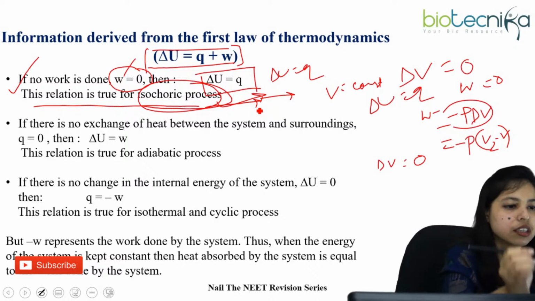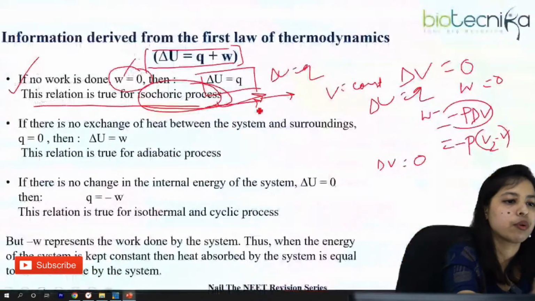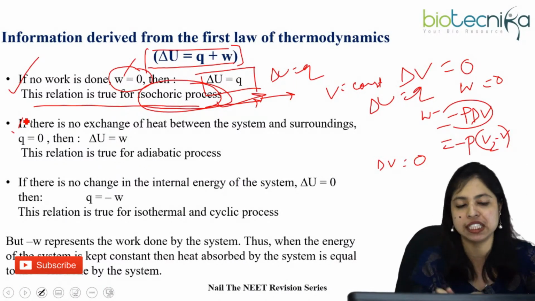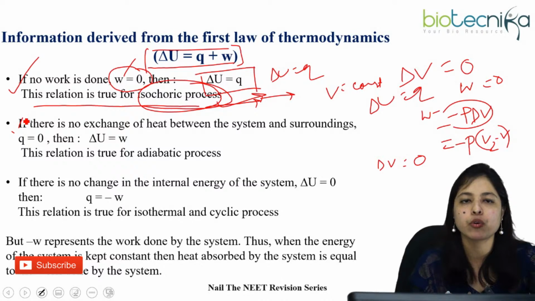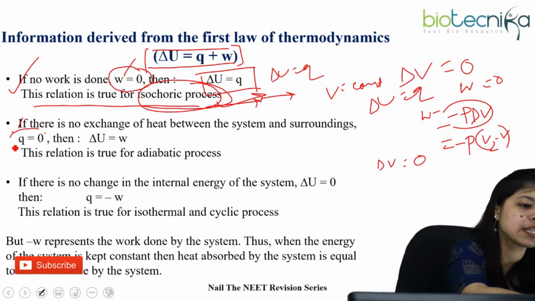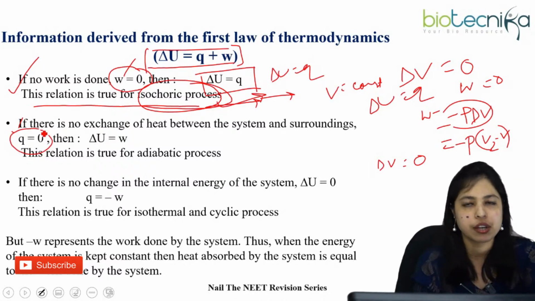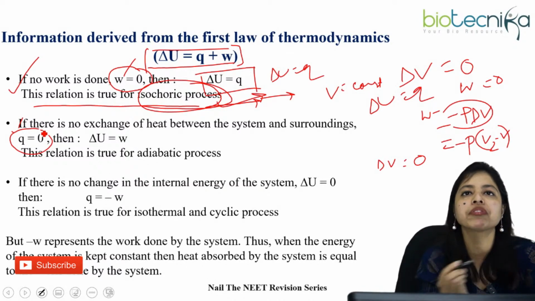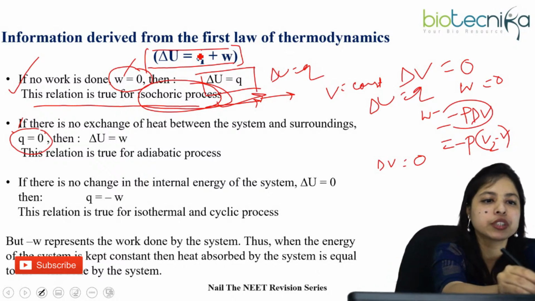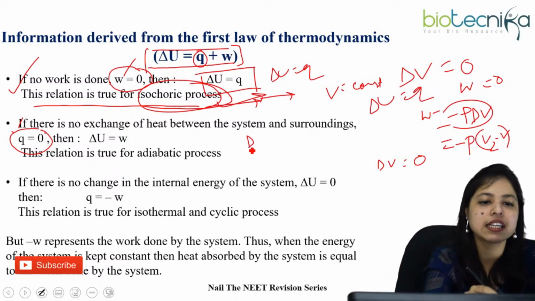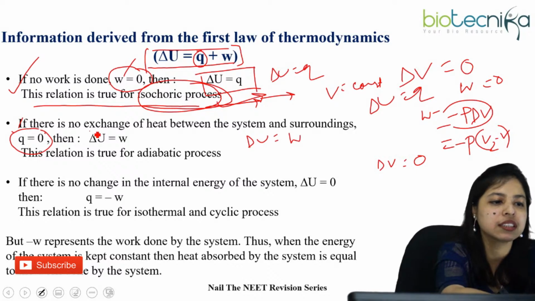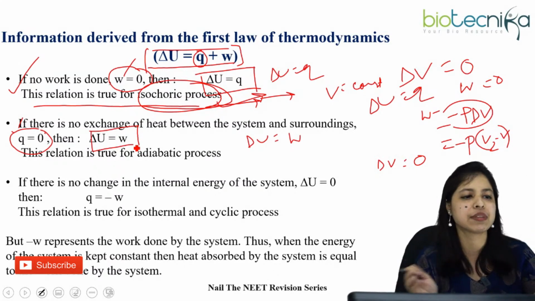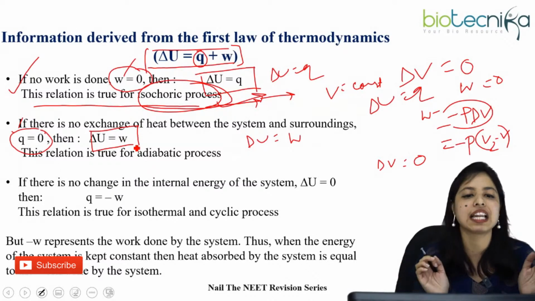Okay, fine. Now next, number 2: if there is no exchange of heat between the system and the surroundings, that is Q equals 0. Now from the first law of thermodynamics, what can we write? If Q equals 0, then easily we can write delta U equals W. That is, the work done on the system or by the system is equal to the change of internal energy.